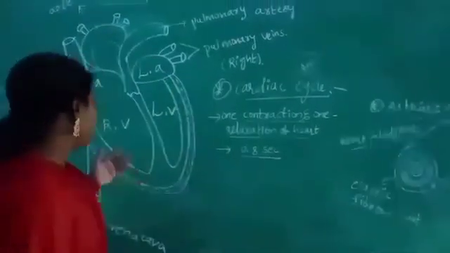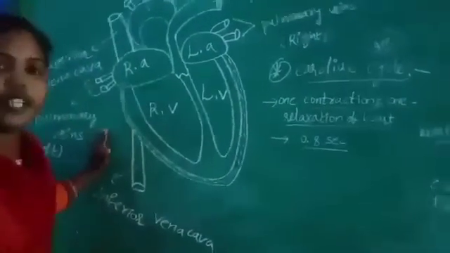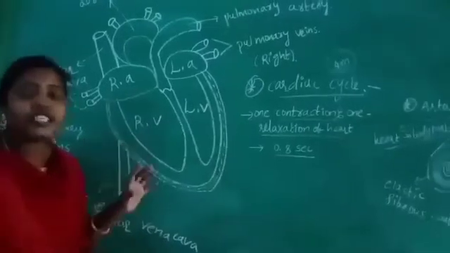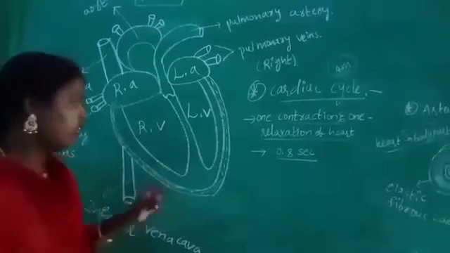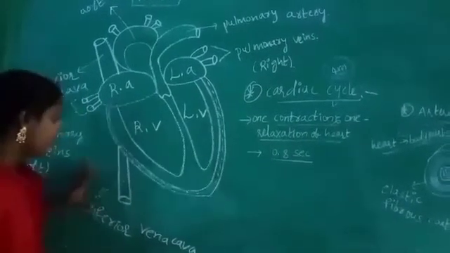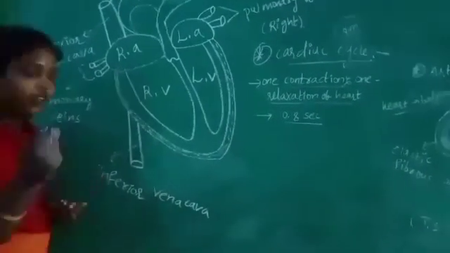See now, how the cardiac cycle takes place. Children, in the previous classes we discussed the internal structure of the heart and functioning of the heart. First, please listen carefully, Nana.